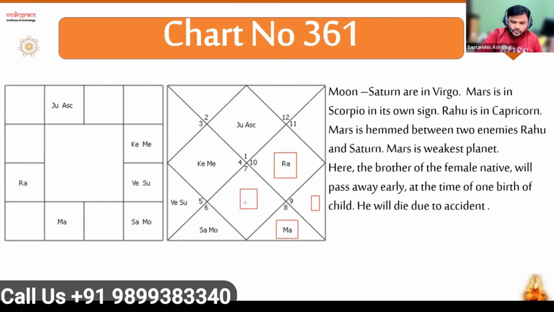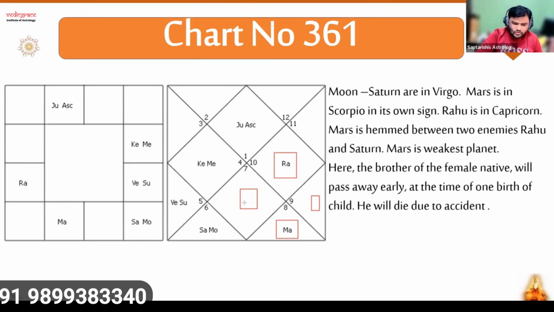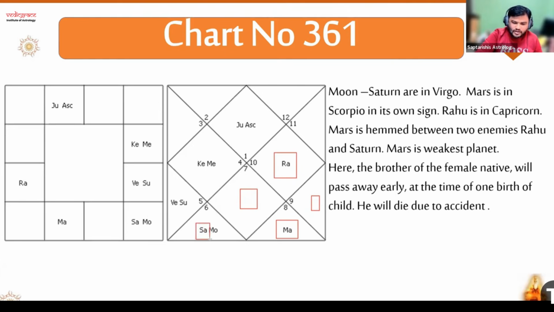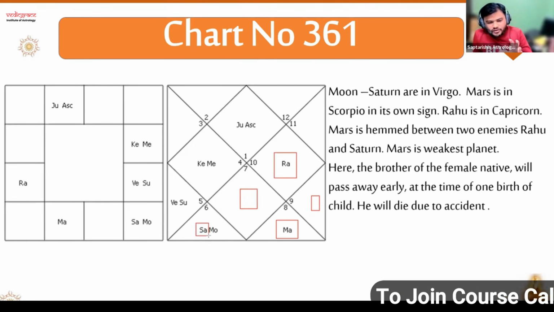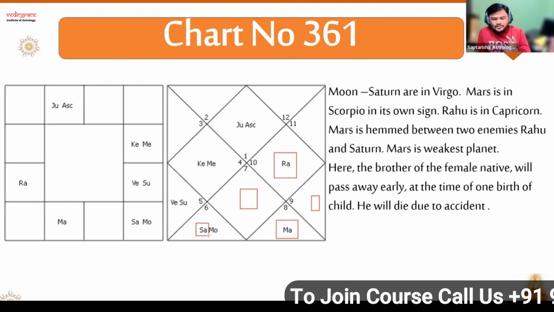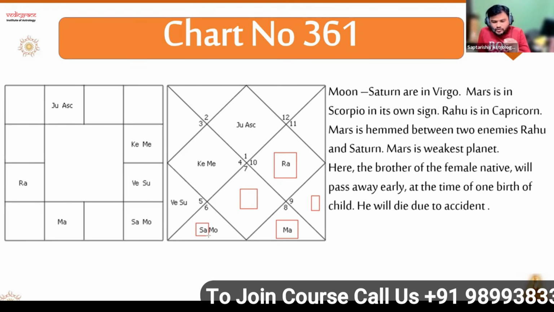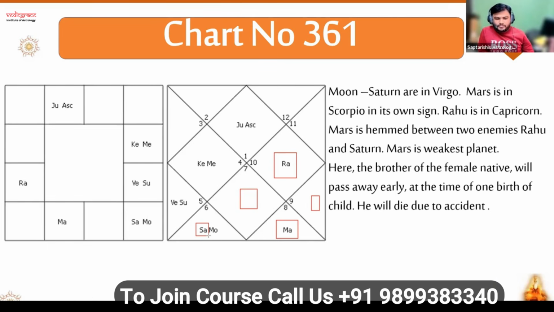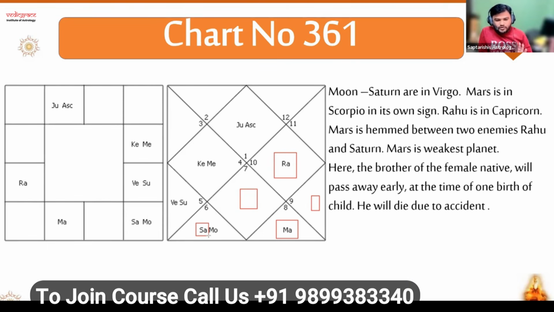In the previous house of Mars, again blank, no planet. Before that, there is another enemy planet, Saturn. So what Rishi is predicting is that the Karak Tattva of Mars will suffer for this native. Easy to apply?